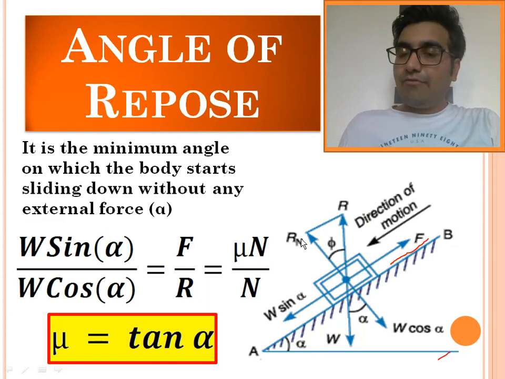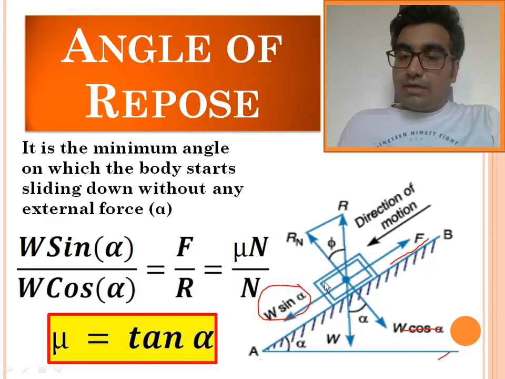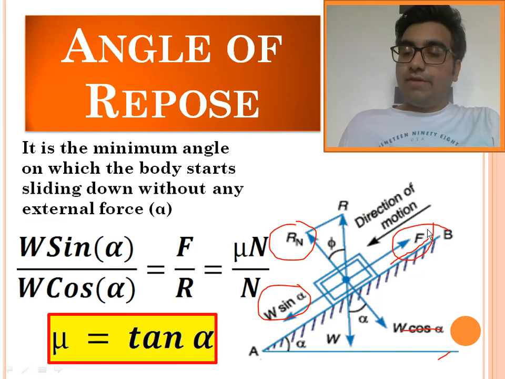Is that okay, my dear friend? So there are in all a total of 4 forces: 2 components of weight, W sin alpha and W cos alpha, the normal reaction to the surface, and the frictional force which is tangential to the surface in contact. Frictional force always acts in the direction opposite to the motion and tangential to the surfaces in contact.